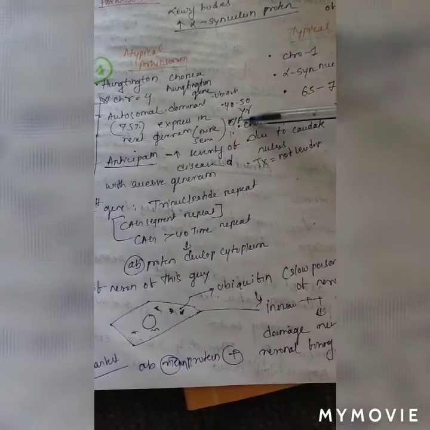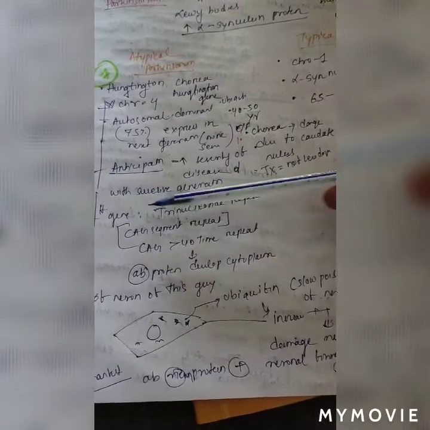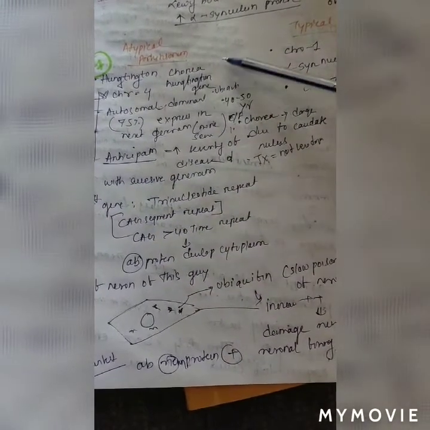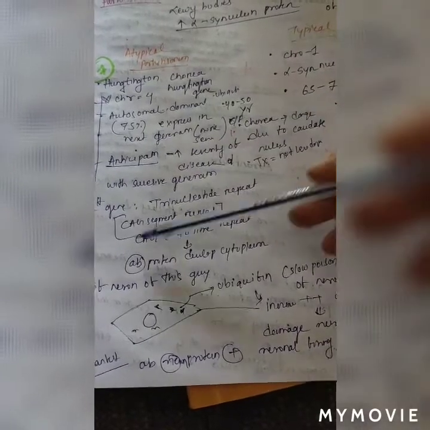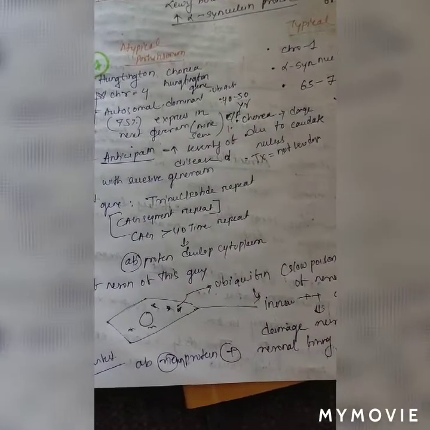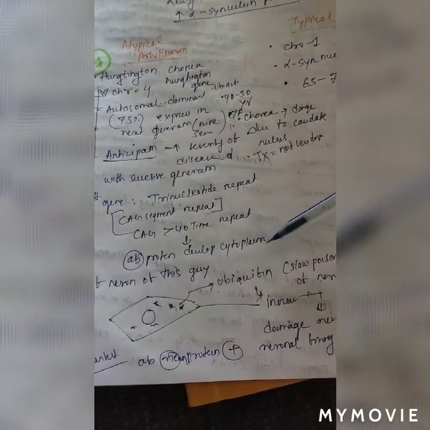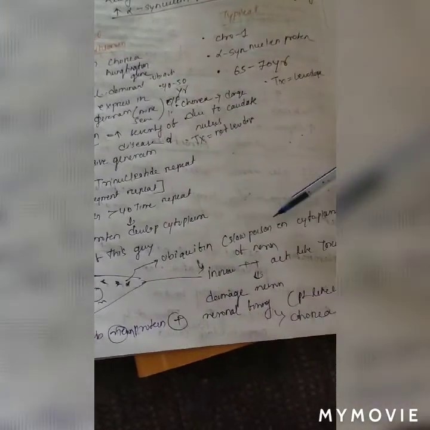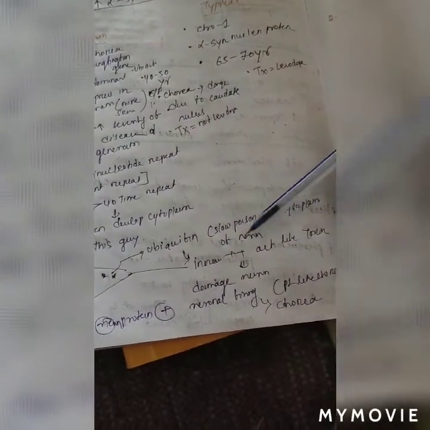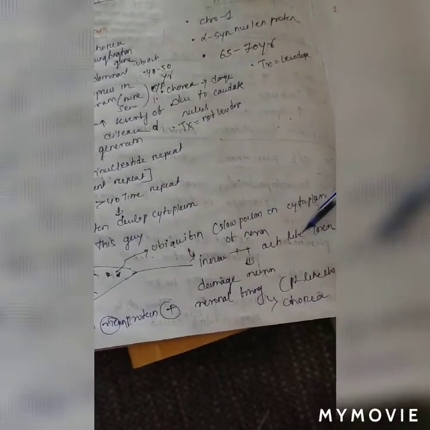Its clinical feature is chorea due to the caudate nucleus. And here the gene, the Huntington gene, is a trinucleotide repeat. The CAG segment is repeated more than 40 times. That's where the abnormal protein is developed in the cytoplasm, that is called ubiquitin. What is ubiquitin? It is a slow poison in the cytoplasm of the neuron. If it increases, then it acts like a toxin and damages the neuron.